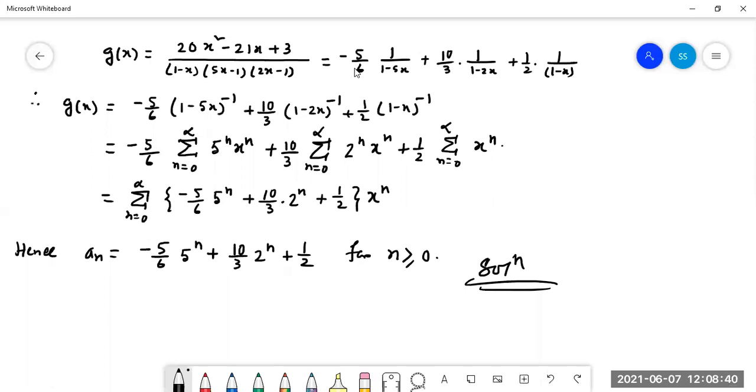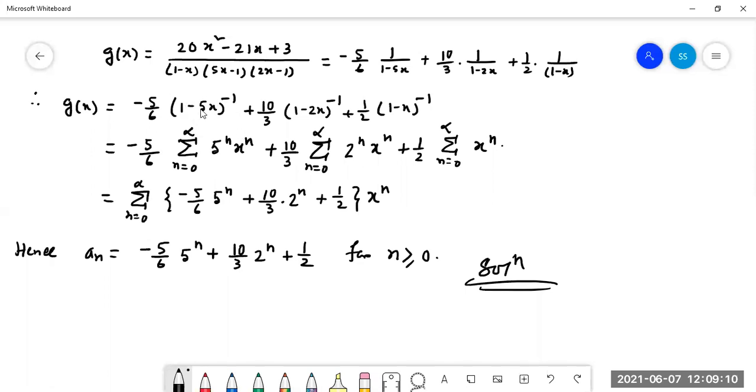So this one is the most popular thing. After getting this, our intention is to make it 1 minus something, 1 minus something. Look at here: 1 minus 5x, 1 minus 2x, 1 minus x, so that we can take it into the upper half with the negative power. So it is minus 5 by 6 into (1 minus 5x) whole to the power minus 1, 10 by 3 into (1 minus 2x) whole to the power minus 1, half into (1 minus x) whole to the power minus 1, so that we can write down in the proper form.